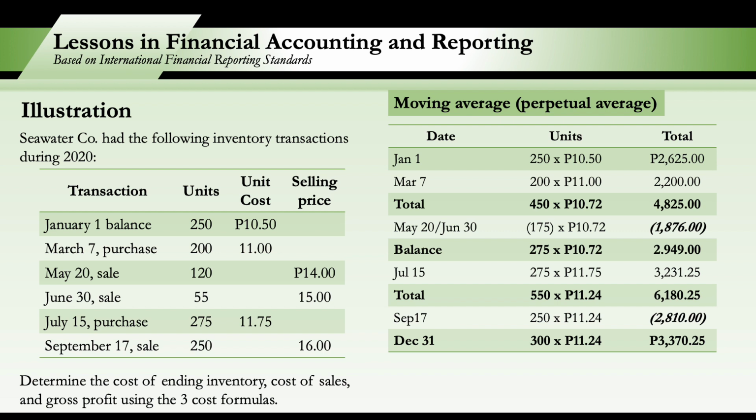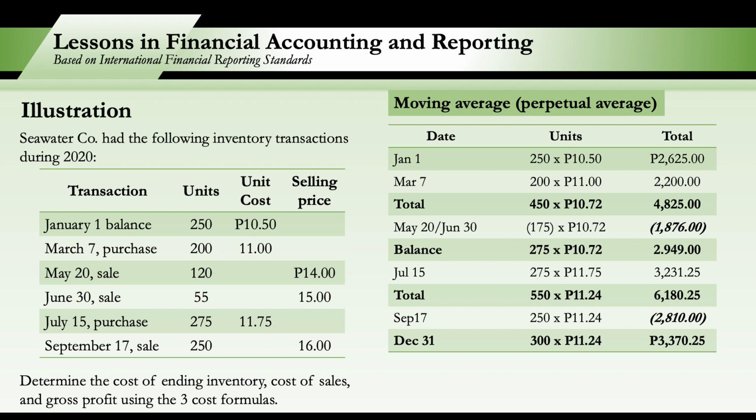At what amount? At 11.24 din yung cost. So 11.24 times 250. So cost of units sold, 2,810. Therefore, on December 31, our ending inventory is 3,370.25. That is 300 units times 11.24.